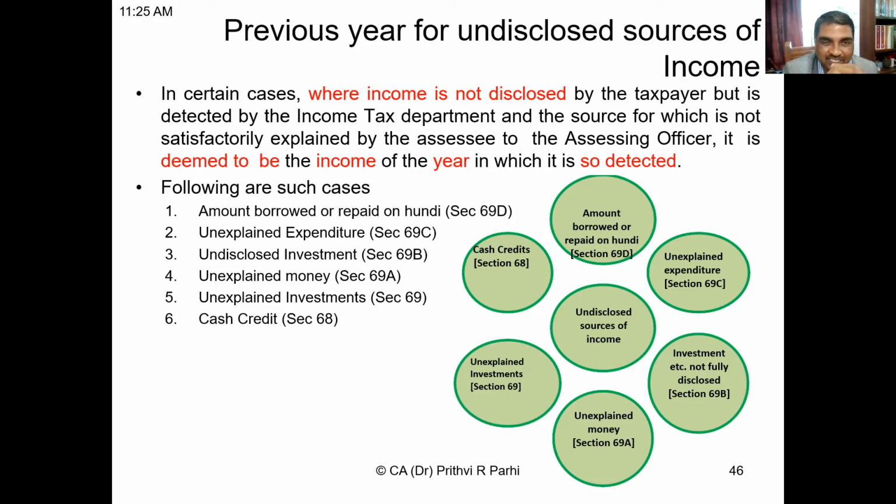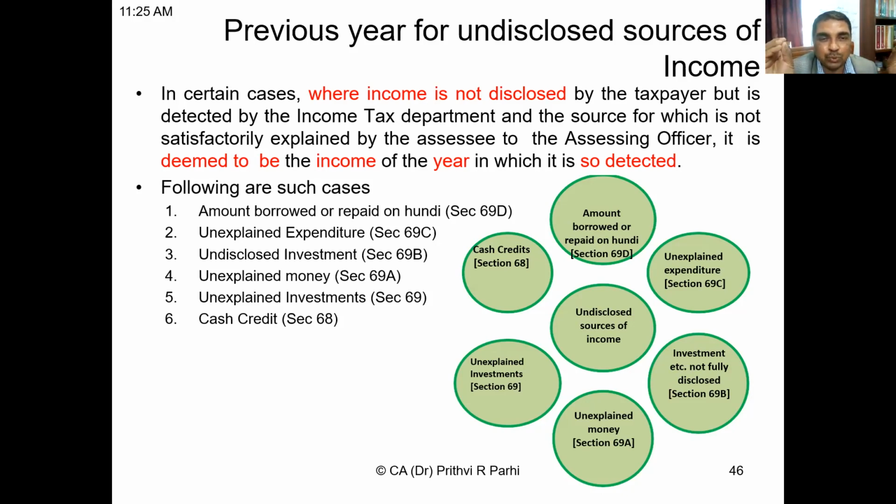It is something like a cash transaction, not through banking channel. That undisclosed income will be considered as the income of the year in which it is so detected. Similarly, if there is some unexplained expenditure, the assessee has incurred some expenditure but is unable to explain the source, that expenditure will be treated as income in the previous year when it is so detected.